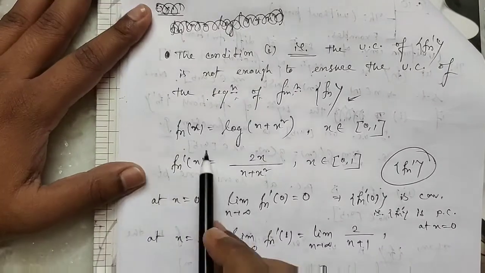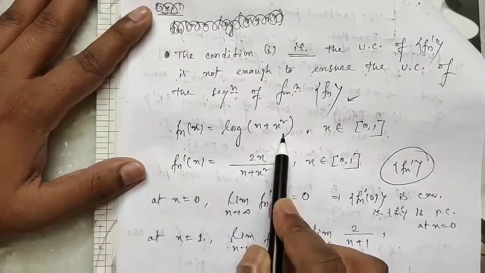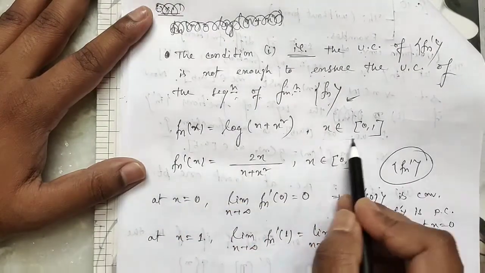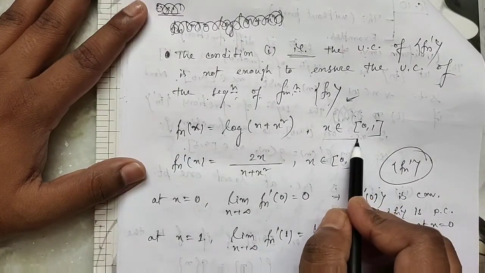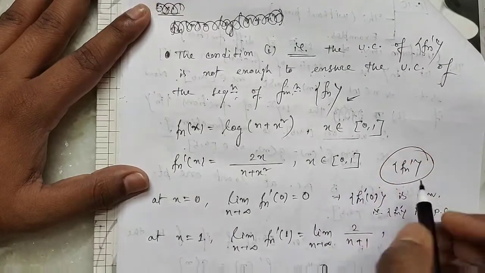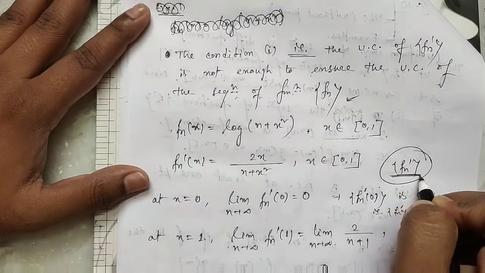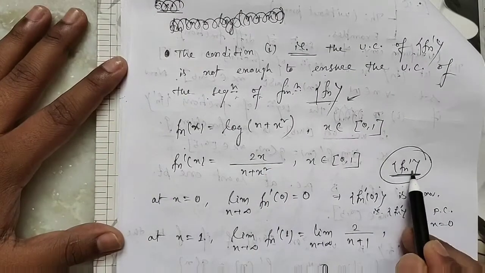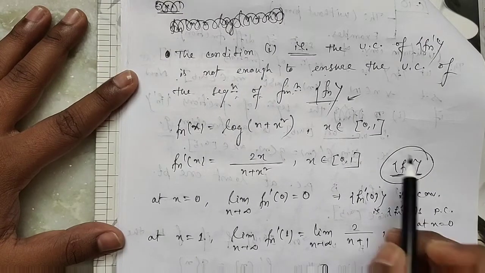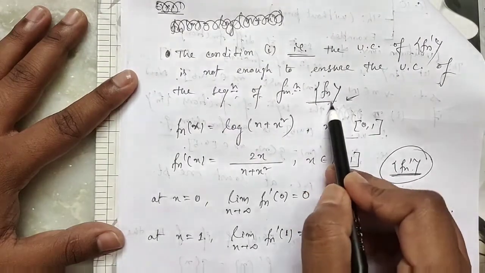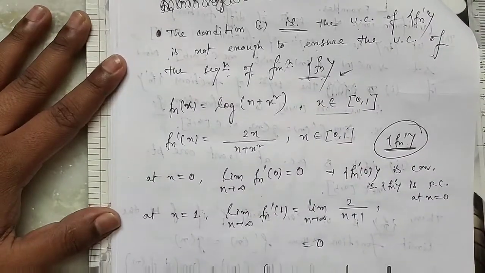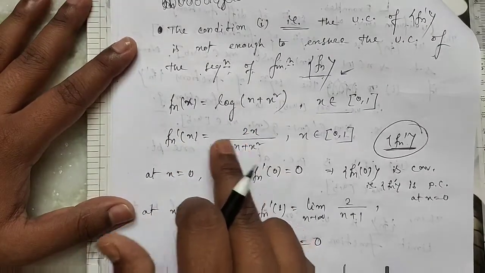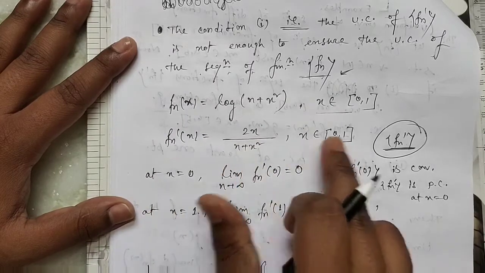So we take a sequence of function fn x equals log(n plus x square), x belongs to [0, 1]. Here we prove the sequence fn dash is uniformly convergent, but fn is not uniformly convergent. So fn x is this. So fn dash x equals, if you differentiate, 2x by (n plus x square), x belongs to [0, 1].